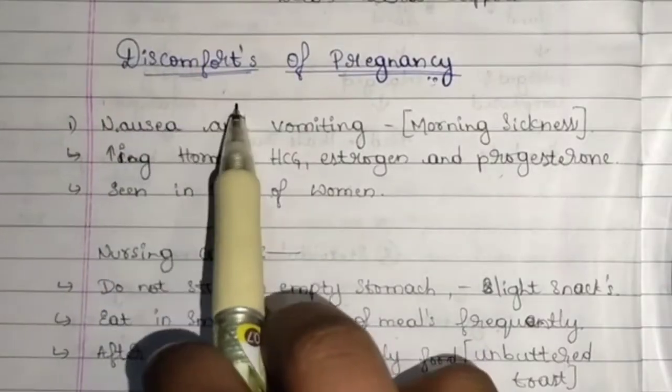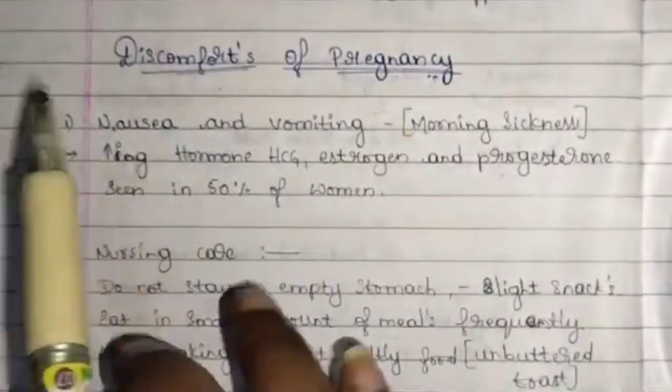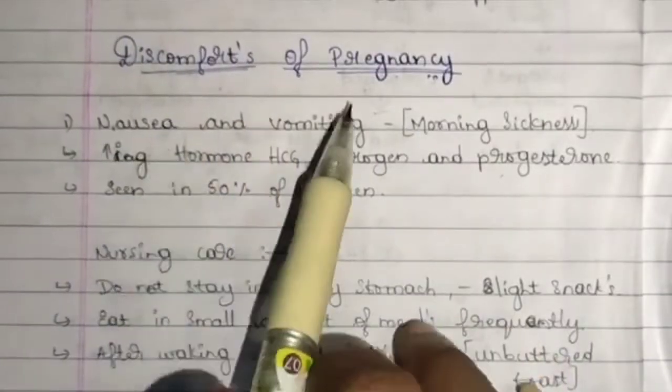Today's topic, discomforts of pregnancy. During pregnancy, there are a few conditions which cause discomfort to pregnant women. And what are those conditions and what nursing care can we provide for pregnant women? Let's see it now. The first, very common one is nausea and vomiting.